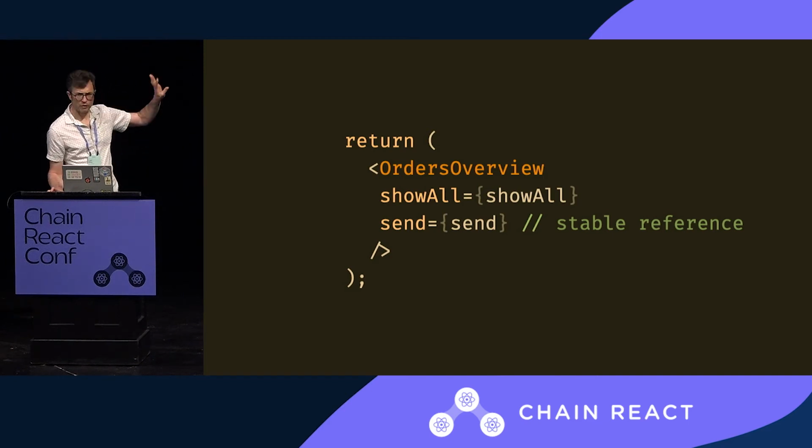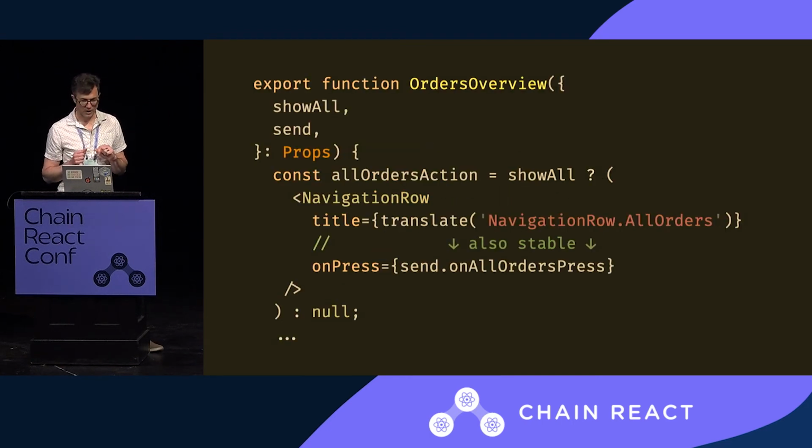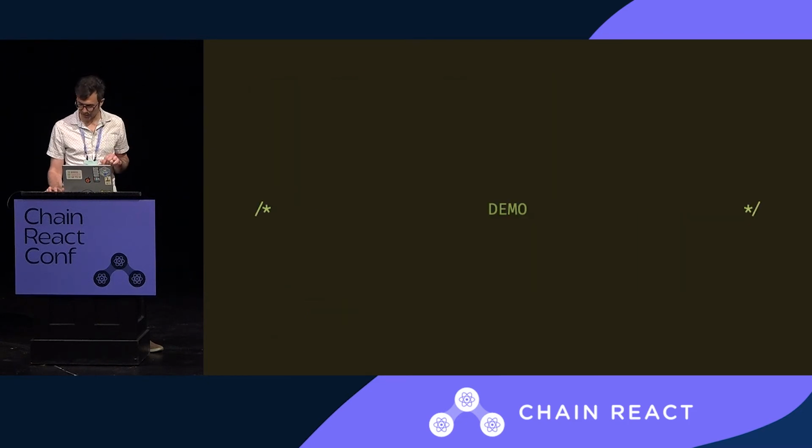Now in this case, we've got a view property that's getting in there. That one is probably not exactly stable, but probably shouldn't be stable. It is a setting that's going to toggle off, and it's a Boolean. So that's going to be in good shape. So send all these callbacks. We don't have to decide whether those are stable or not. And then I'll get to a different example with store. And then when we use it, yeah, I think you get the idea. Send is cool. I've got no time, so I'm going to skip the demo until the end, maybe.